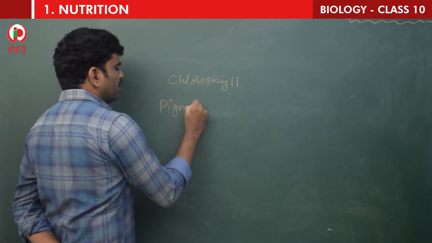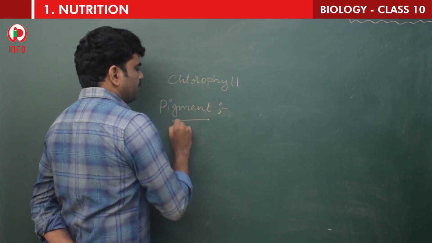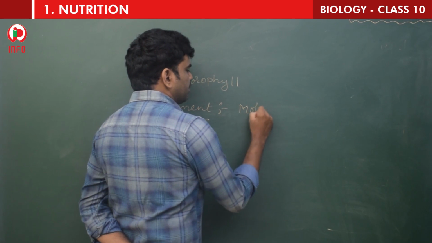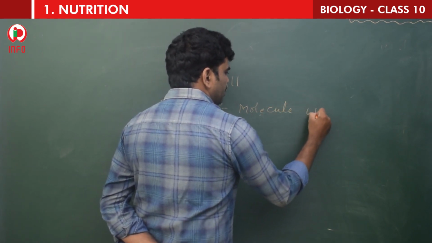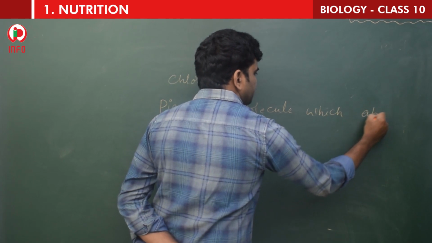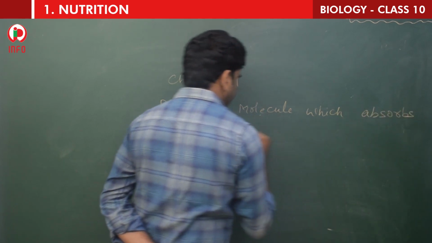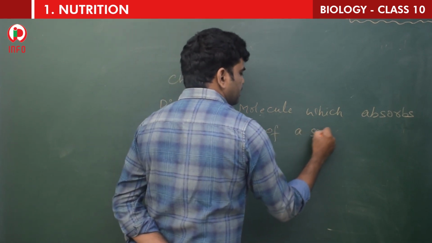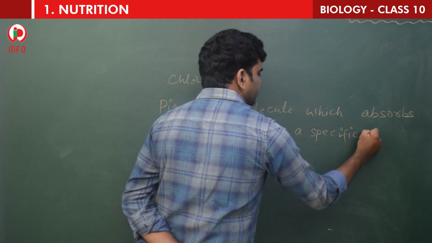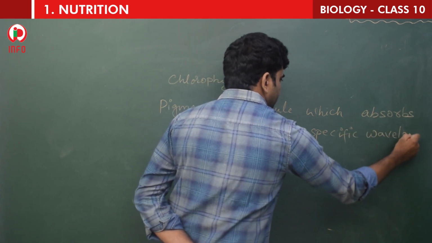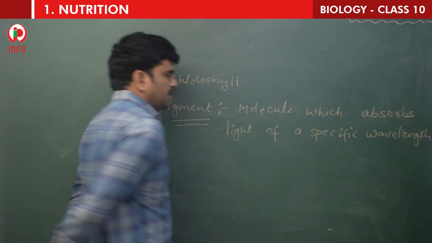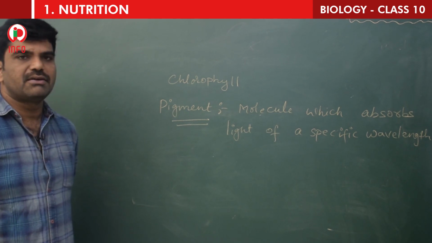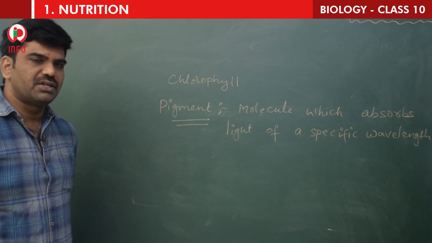A pigment is a molecule which absorbs light of a specific wavelength in the visible region or visible spectrum.